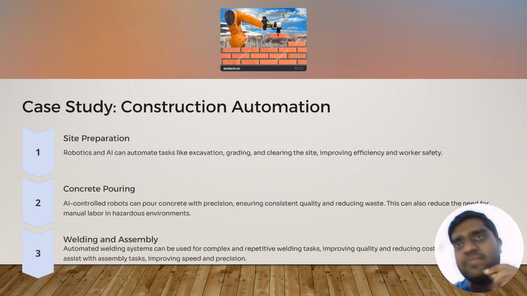Second one is automation. We have already talked about this in the first video, but here we talk about site preparation. Site preparation involves multiple things such as excavation, grading of the aggregates, and clearing the site. This can be automated by robots. Remote controlled robots can be utilized to do this task.